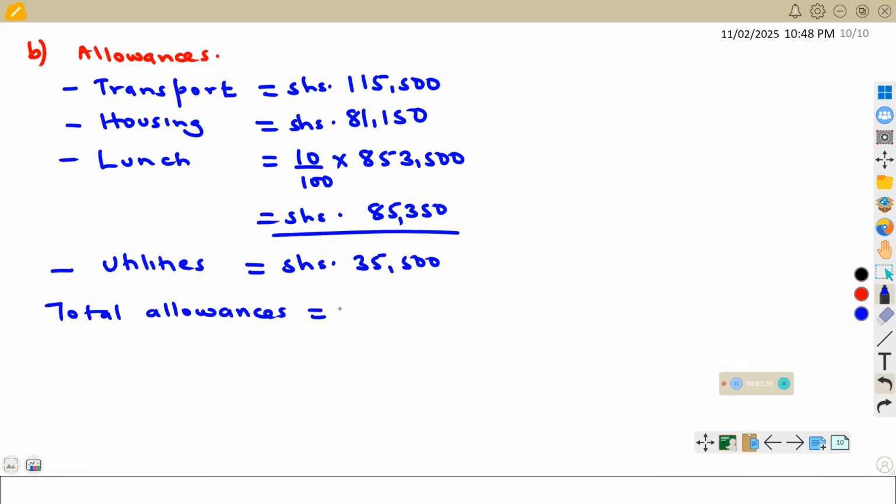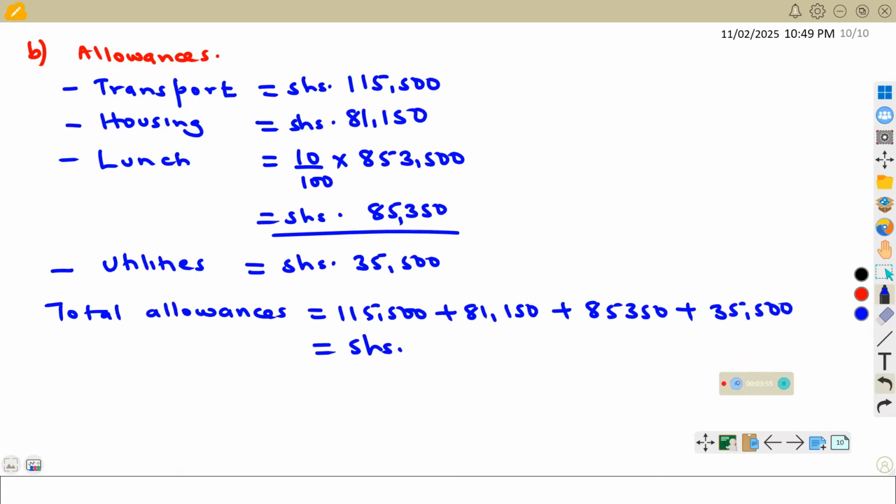We shall get 115,500, add 81,150, add 85,350, add 35,500. So we should be able to get the amount as the total allowances.